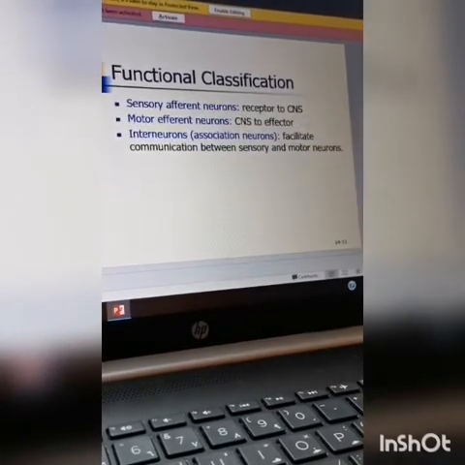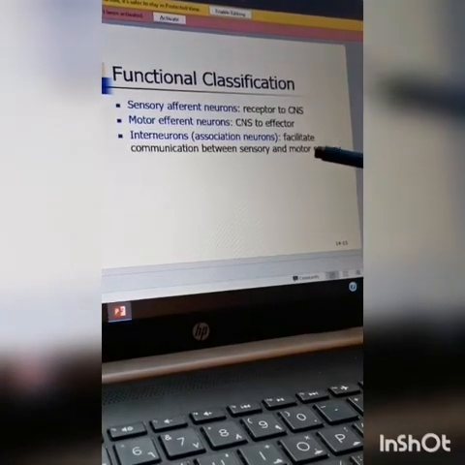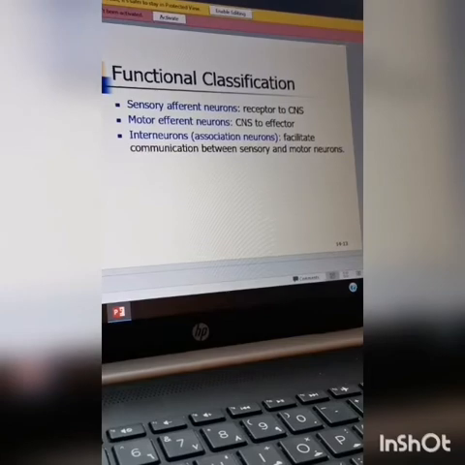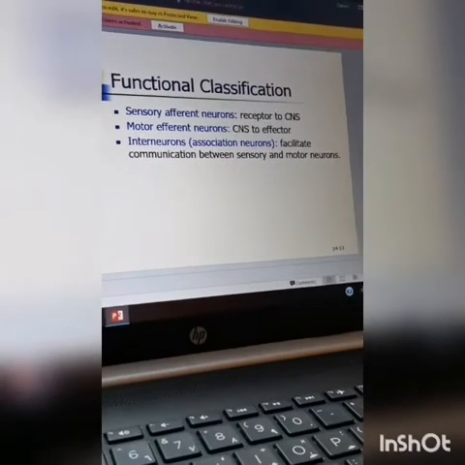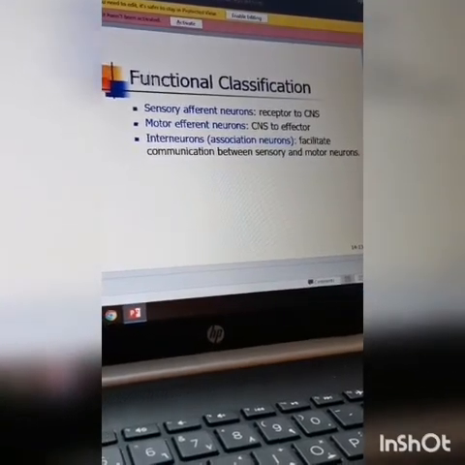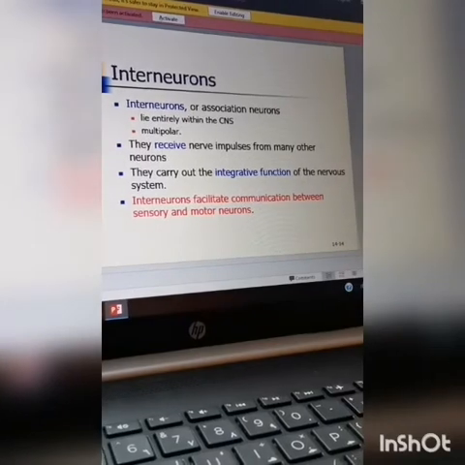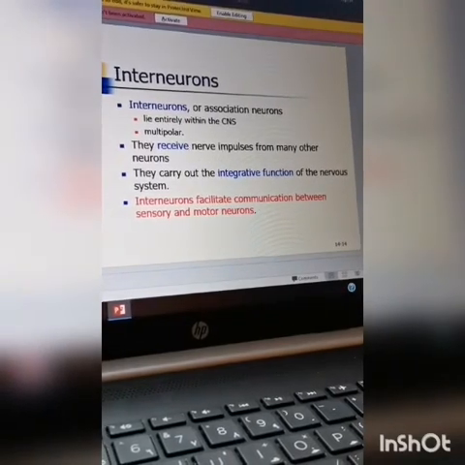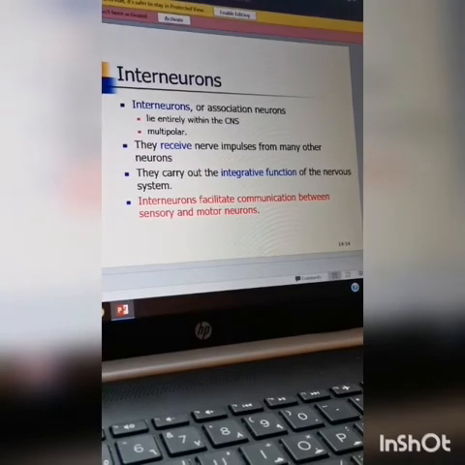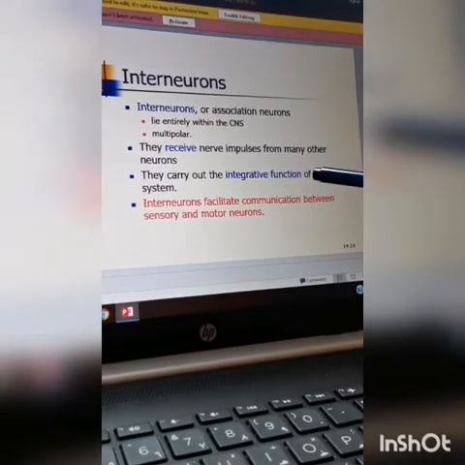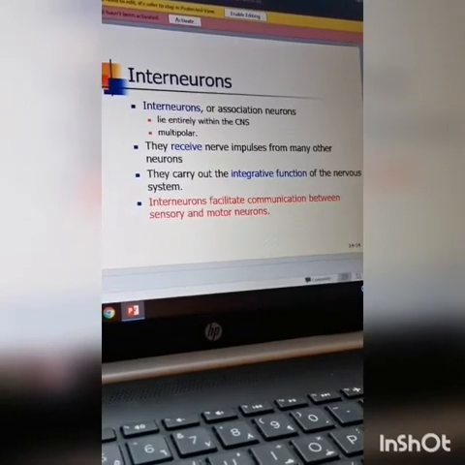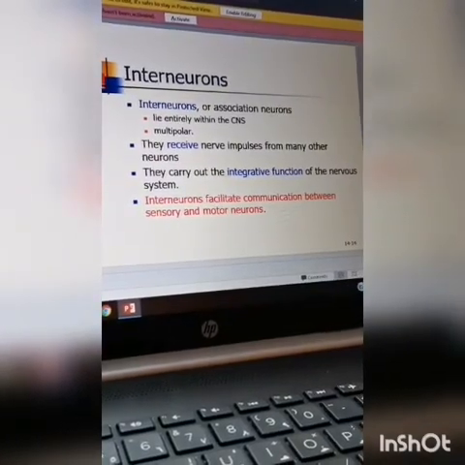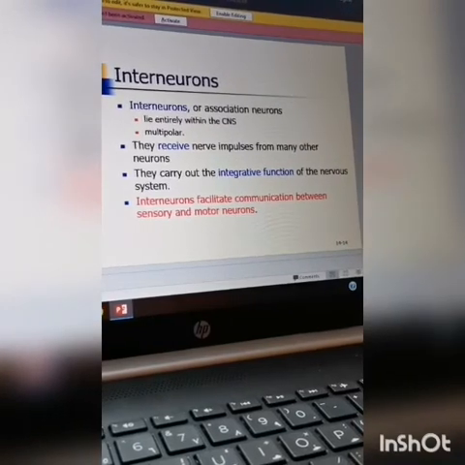Now, interneurons provide communication between sensory and motor neurons. We also call them association neurons. Further discussing, interneurons or association neurons are entirely within the central nervous system. They are multipolar, they receive nerve impulses from many other neurons and have an integrative function in the nervous system. Interneurons facilitate communication between sensory and motor neurons.